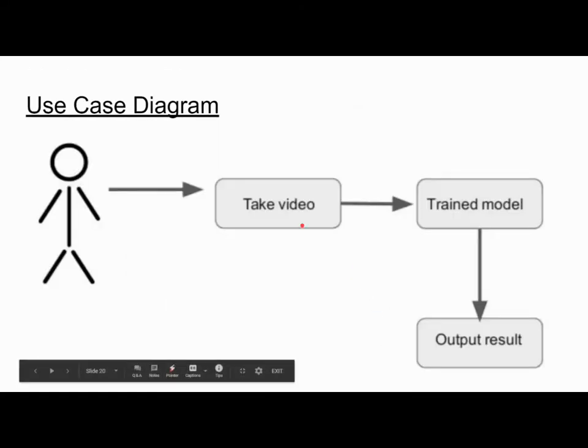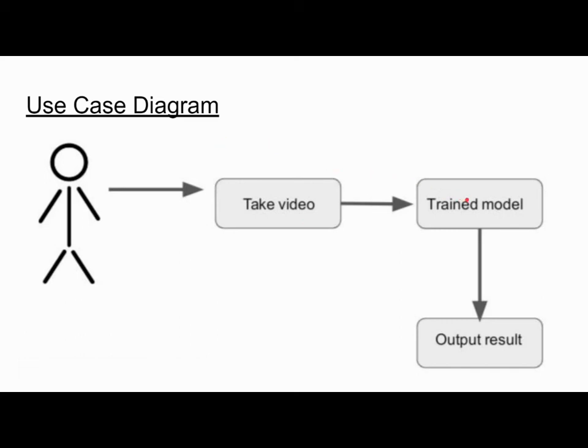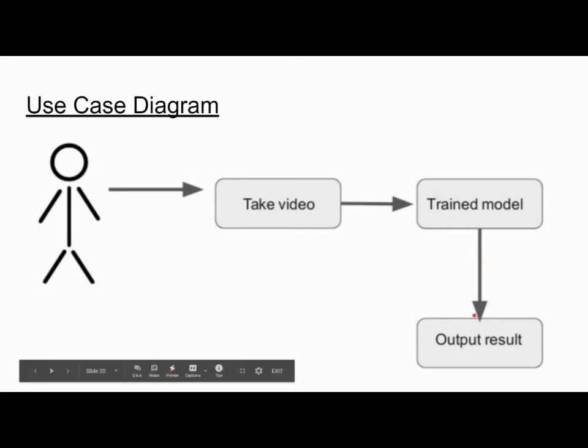Use case diagram. This diagram shows how this system will be used for human activity recognition. It takes video input and extracts frames from it, and then each image frame is classified into one of the activities, and thus predicts the activity being performed by the human.